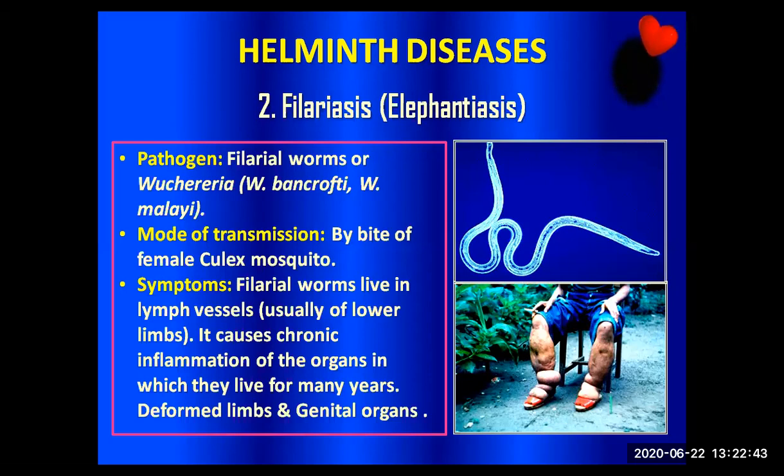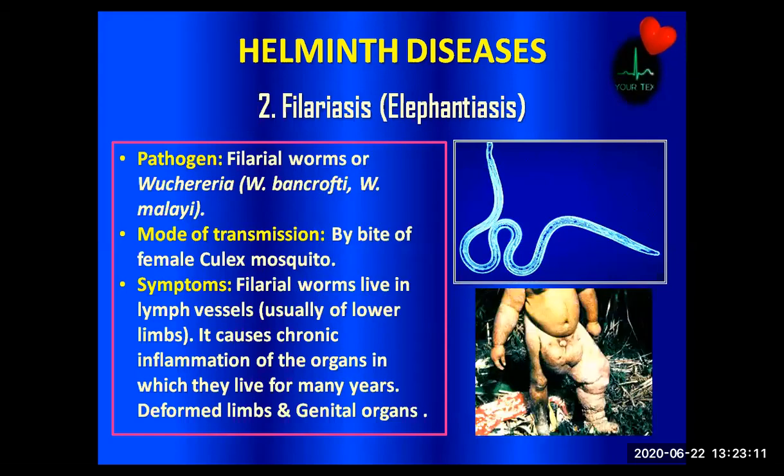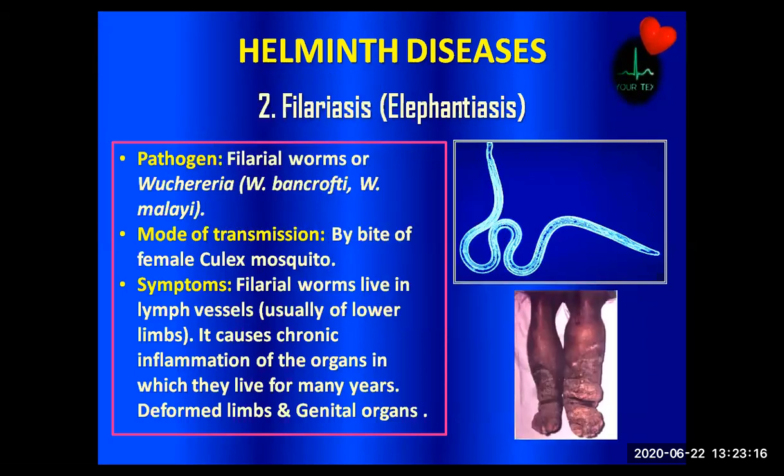The filarial worms live in lymph vessels, usually of the lower limbs. It causes chronic inflammation of the organs in which they live for many years, resulting in deformed limbs and genital organs. This is the information you need to remember. Two more words: inflammation in the lymphatic vessels is called lymphangitis, and inflammation in the lymphatic organs, the tissues, we say lymphedema. The scrotum and the legs, forelimbs or hind limbs, get affected by the filarial worm.